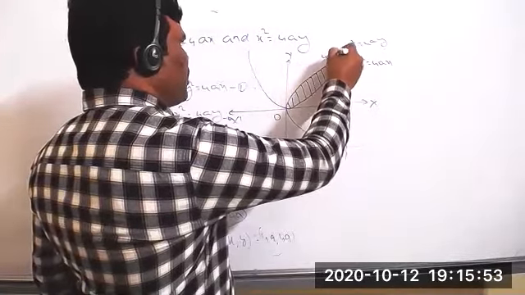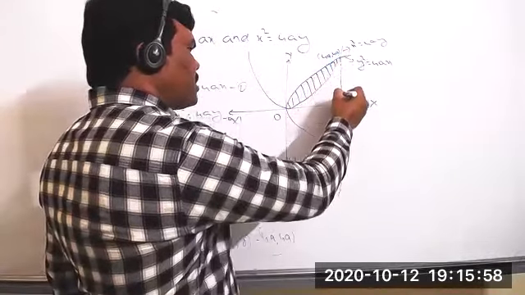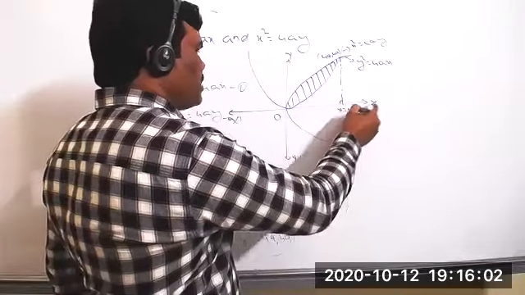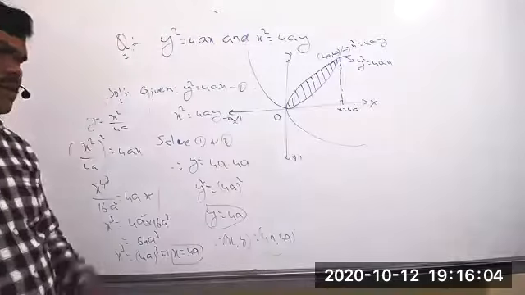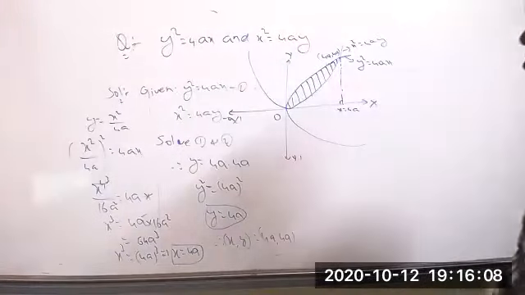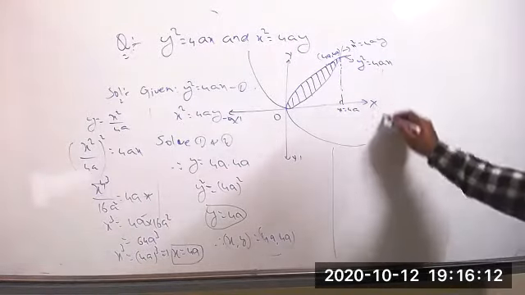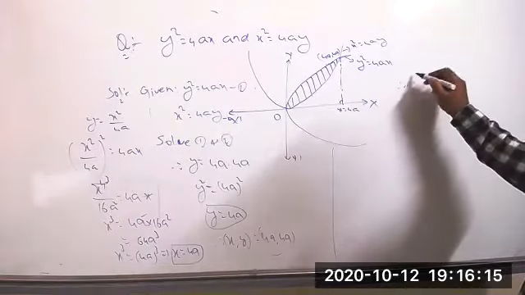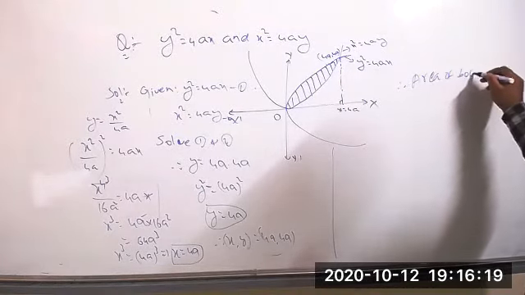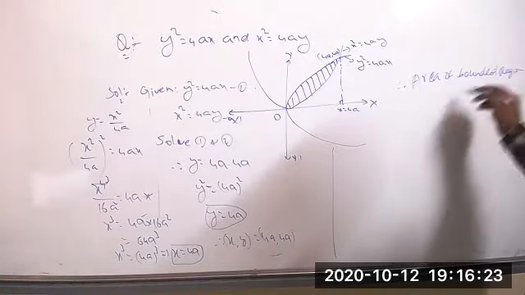4a comma 4a. And through this point you can draw a line perpendicular to the x-axis. Clearly this point x equal to 4a. This is the limit now. Now find the area of the bounded region. So therefore, area of bounded region is equal to,